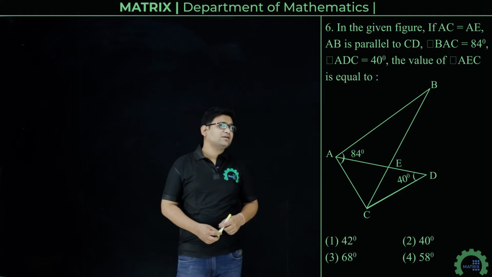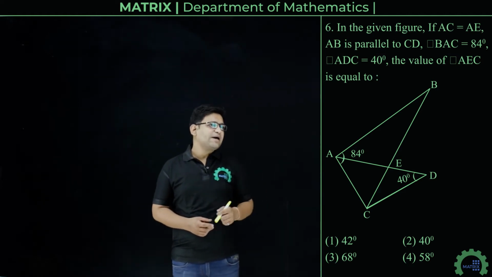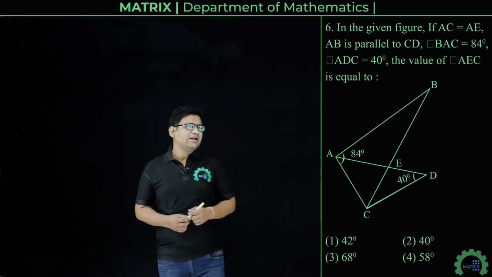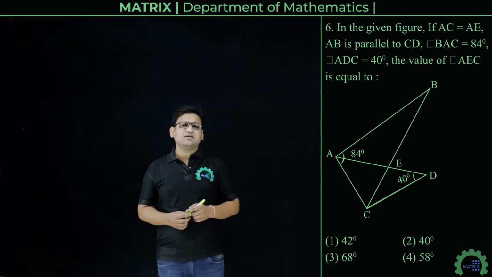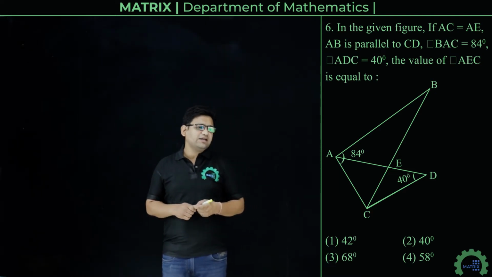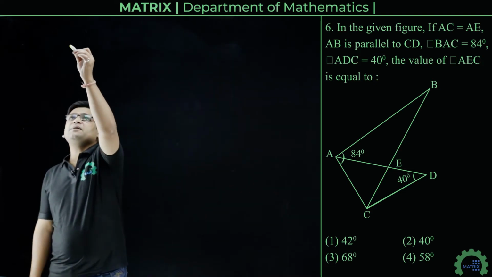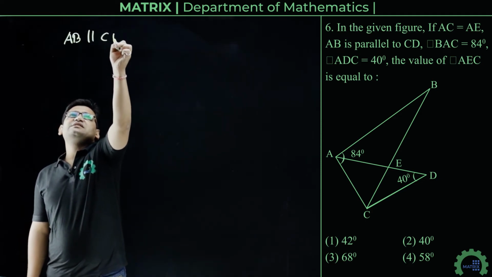Next question is, in the given figure, if AC equals AE, AB is parallel to CD, and angle BAC equals 84 degree and angle ADC equals 40 degree, then find the value of angle AEC. We have to find the value of angle AEC. Now first of all we are given that line AB is parallel to CD.